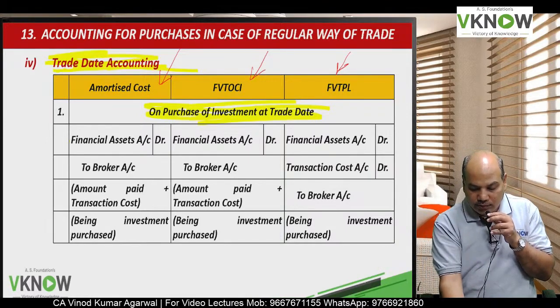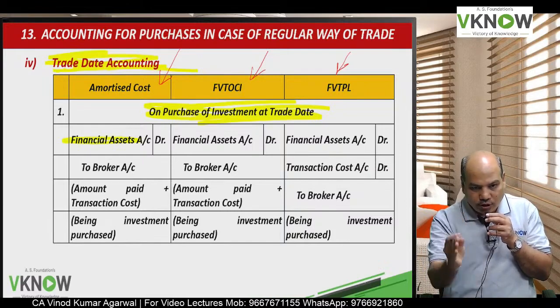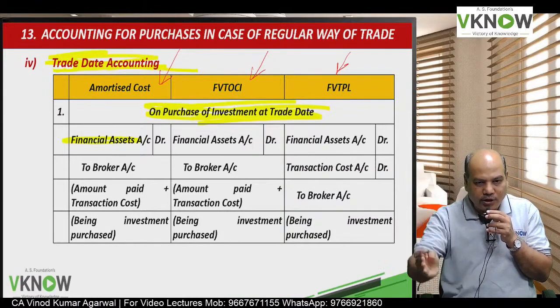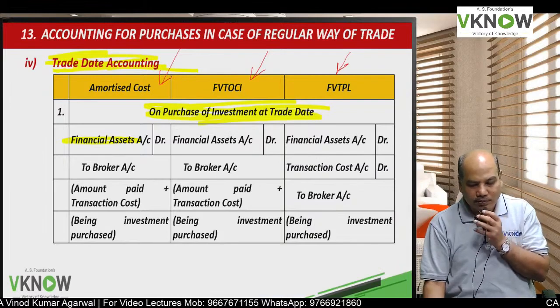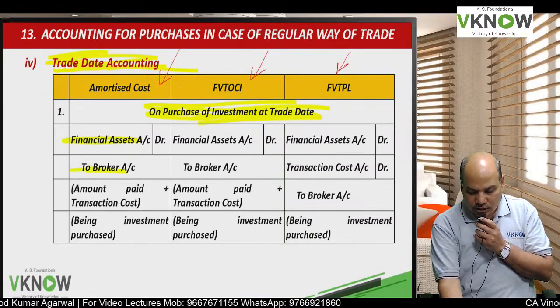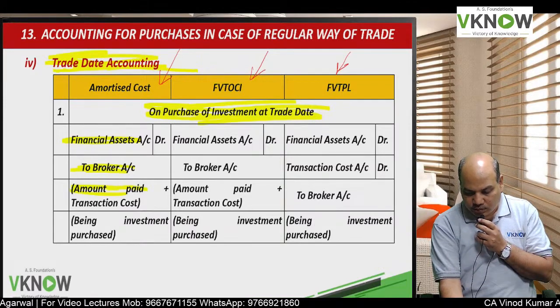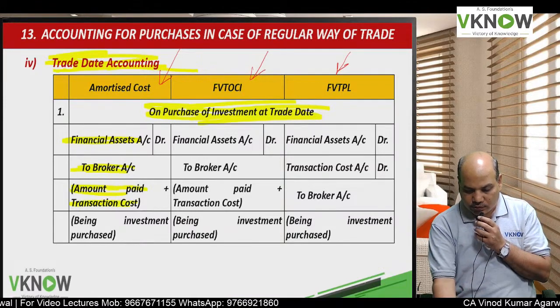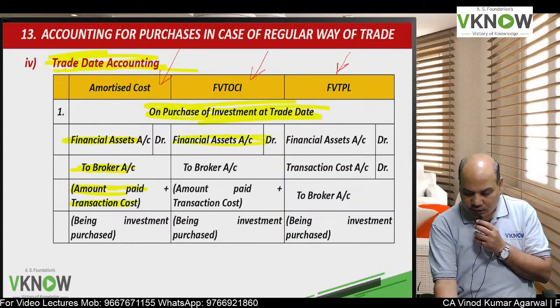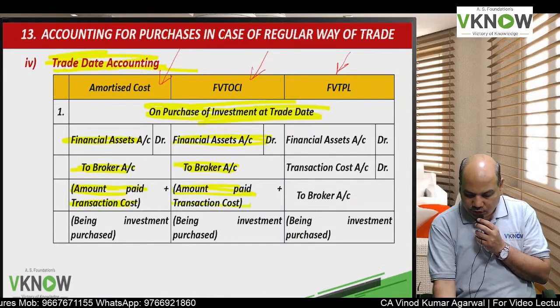So entry will be: first column amortized cost, second column FVT OCI, third column FVTPL. Financial asset account debit to broker account, and the amount is equal to amount paid plus transaction cost. FVT OCI same, financial asset to broker account, the amount is equal to amount paid plus transaction cost.